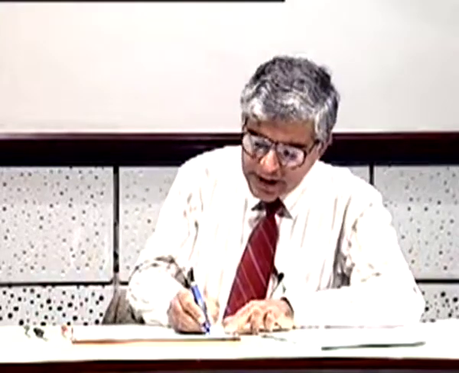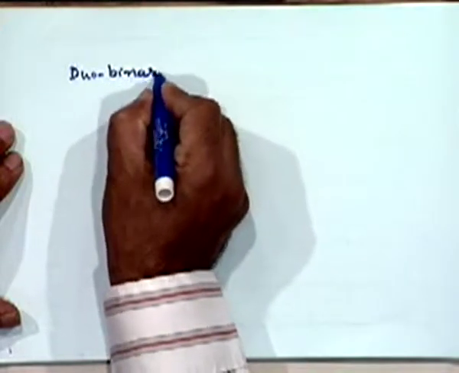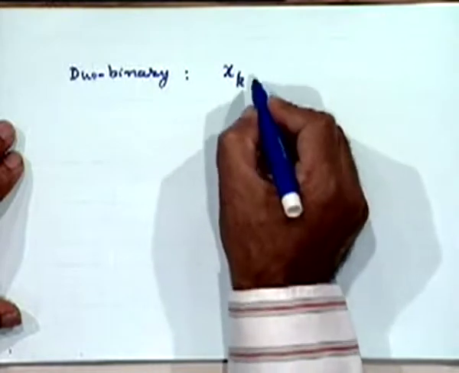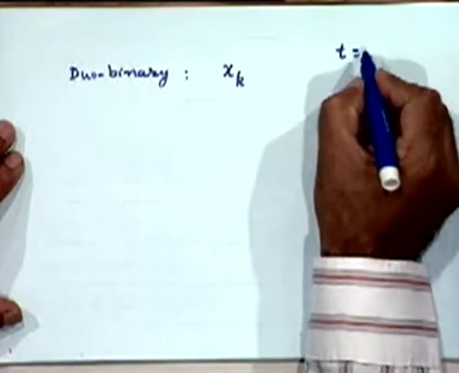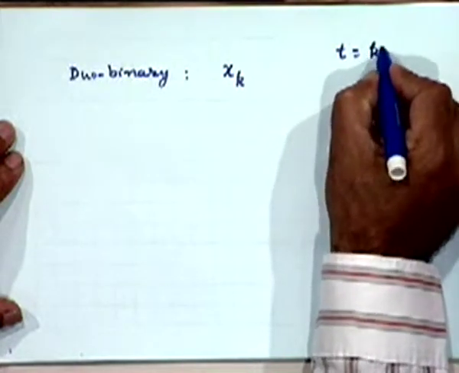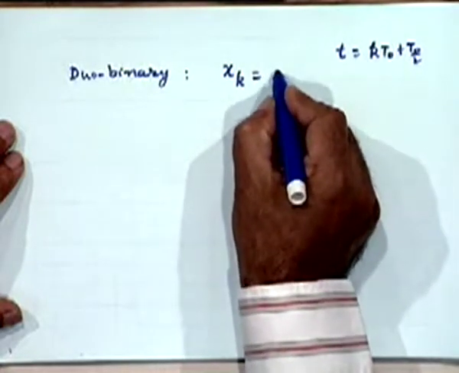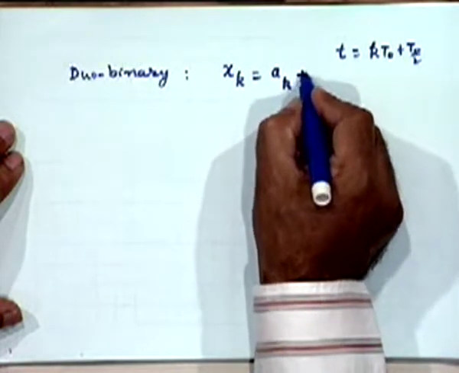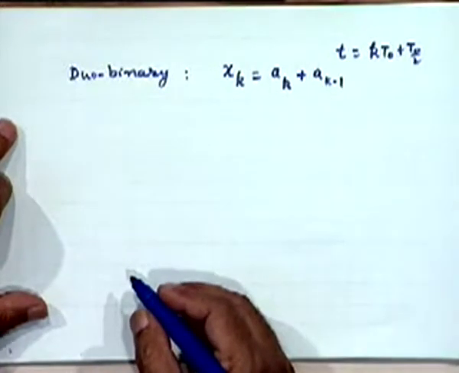Therefore, the net effect is that in the case of duo-binary signaling, when you sample at the kth instant, when I say kth instant, it means we are talking about t equal to k t naught plus t naught by 2, we get a contribution equal to ak and also the same amount of contribution from the previous pulse.